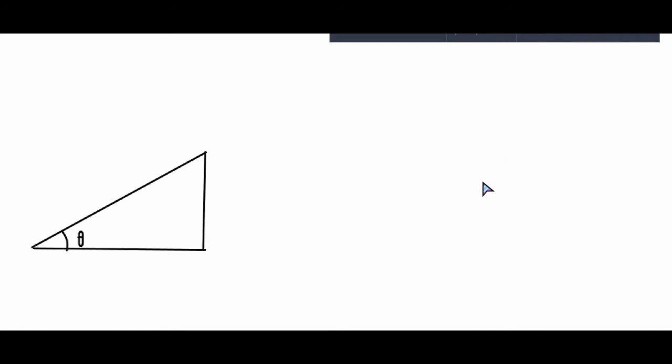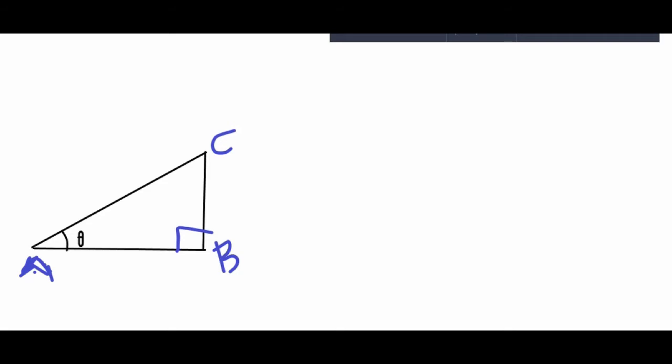This triangle, let us name it A, B and C. So now here we have this triangle ABC with angle ABC equal to 90 degrees and angle BAC is theta.